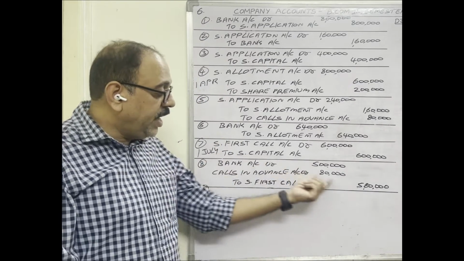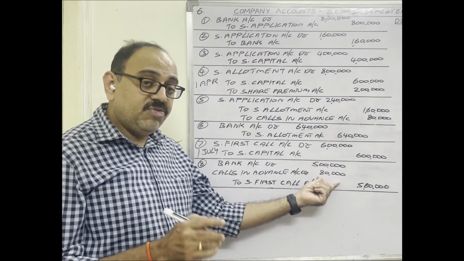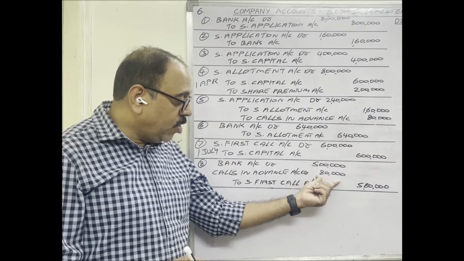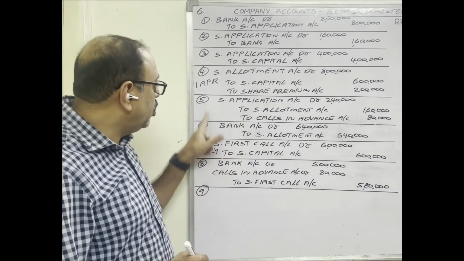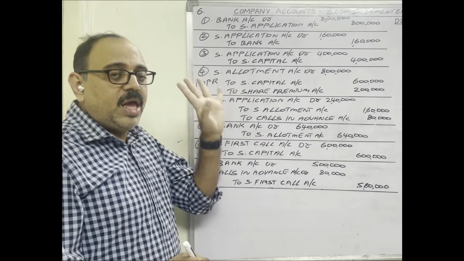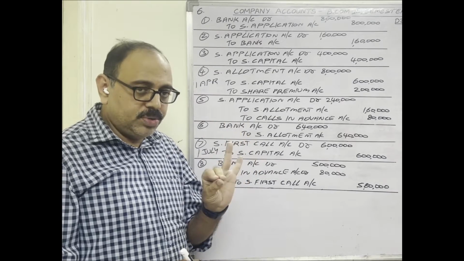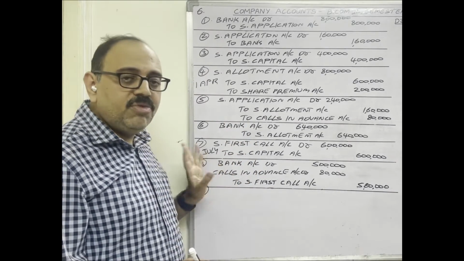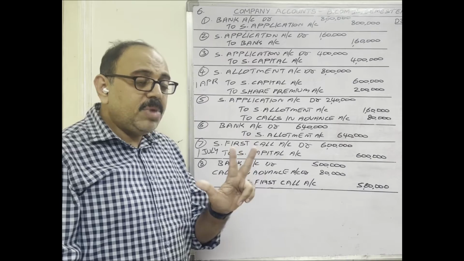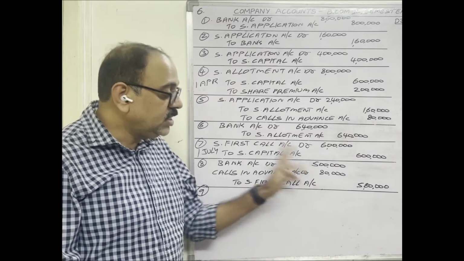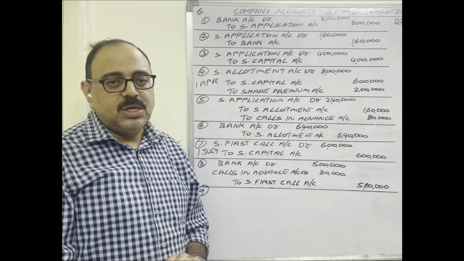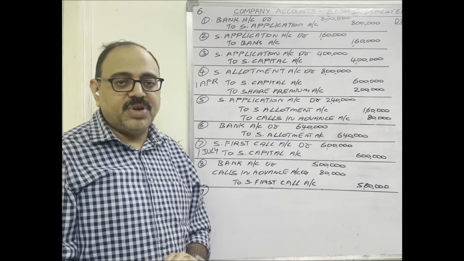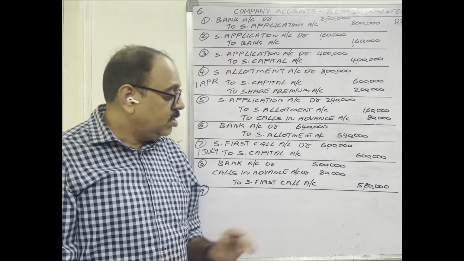So actually this 80,000 which we are adjusting for first call should come on 1st July, no? But the company received this amount on 1st April. So April, May, June; 1st July means July we should not consider. So 3 months in advance the company received this 80,000. The company paid interest on that amount to shareholders. Now for that interest we have to write the entry. How much is that interest amount?